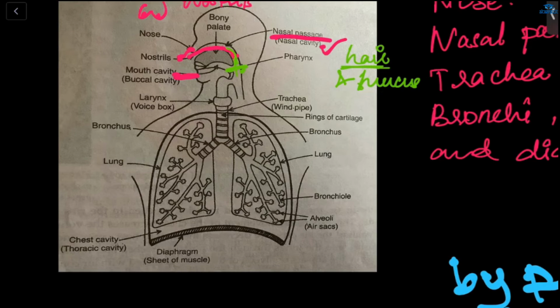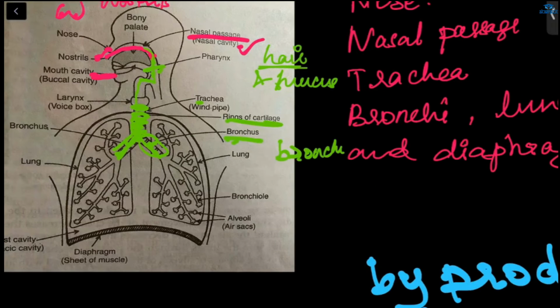Then after the pharynx, it will go to the trachea or windpipe. And why doesn't this trachea collapse? Because it has rings of cartilage, and these rings of cartilage support the trachea. After that, this trachea will go down the neck and it will divide into two small tubes. What is that called? Bronchi. The singular is bronchus, and the plural is bronchi.